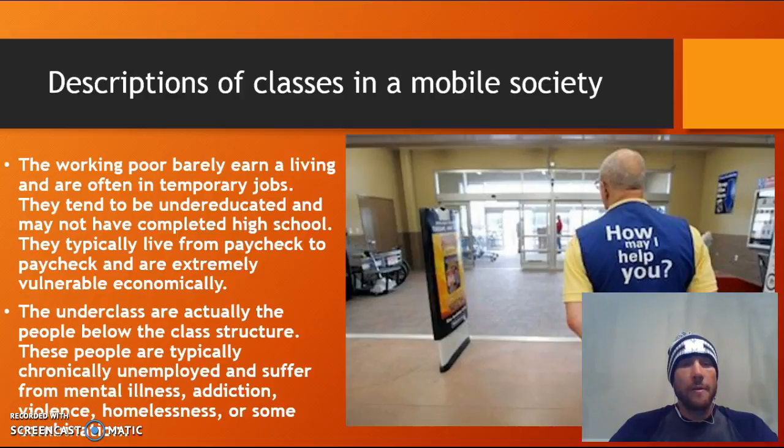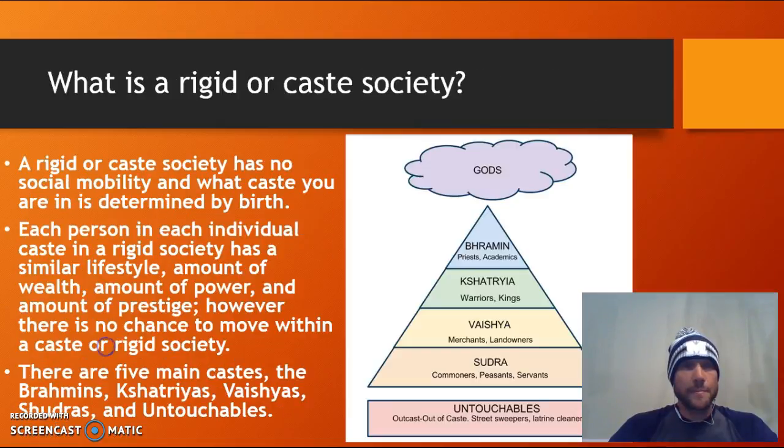They might be homeless, or most likely it's some sort of combination of all of those issues that is keeping them in the underclass. And the underclass are very likely not going to be very mobile in a mobile society.